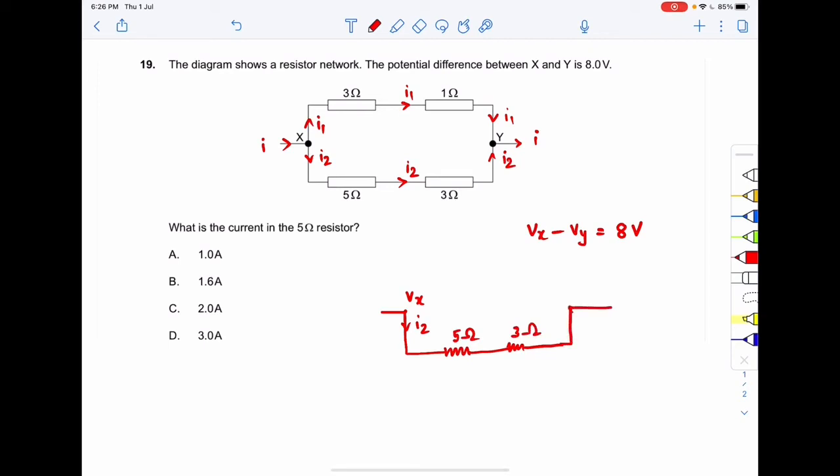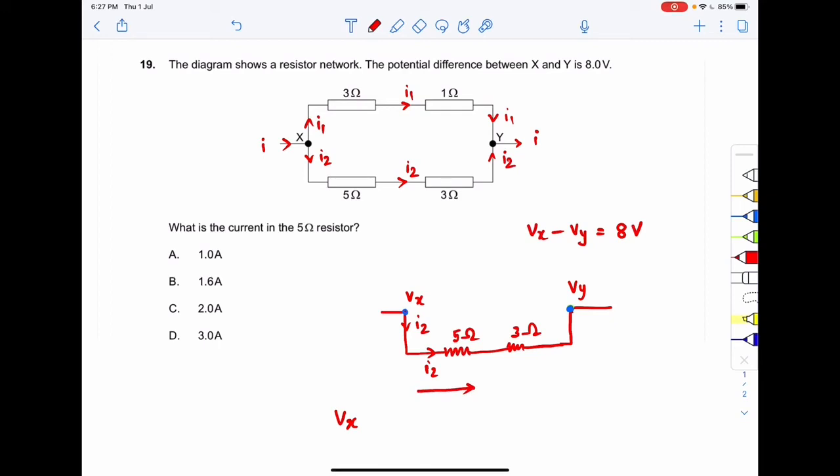And this is the Y point, right? And the potential of the point Y is your Vy, right? This is the Y point and this is the X point. So over here if I just write Kirchhoff's law for the sub circuit, the potential at the point X is your Vx. The current I2 is flowing through the 5 ohm resistor, right? So if I go in the direction of the current, what will happen? Potential drop will take place, right?